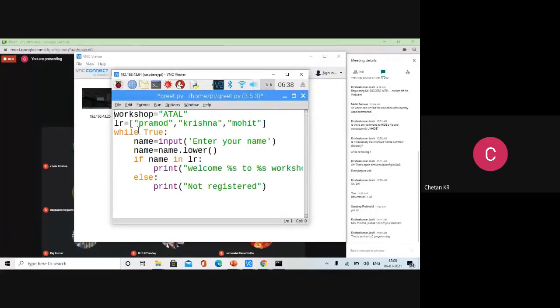So workshop is there. List is there. Keep on asking the user again and again. Whoever is registered, they will be entered. Who is not registered, they will get a message. That's all. So now we have a completely running system. So let us use run module.